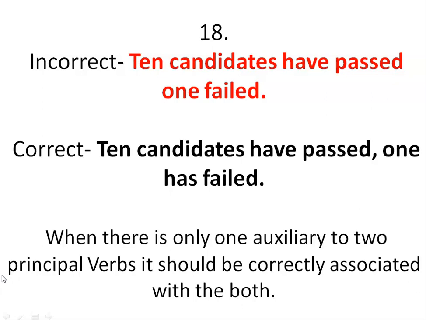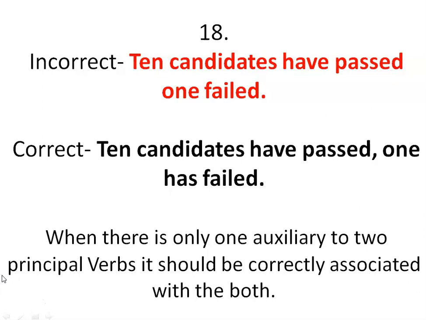18th question, 10 candidates have passed, one failed. And the correct version is 10 candidates have passed, one has failed. Here we have added has, and the logic is when there is only one auxiliary to two principal verbs, it should be correctly associated with both. So there are two subjects and two principal verbs. That's why we have to apply them correctly.